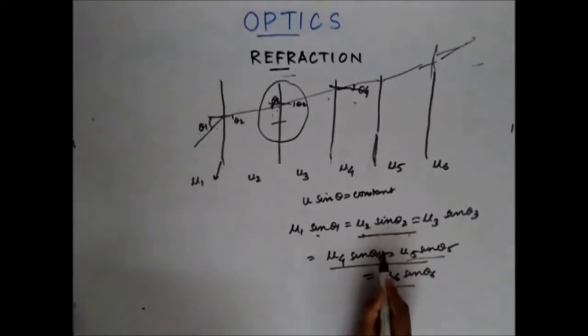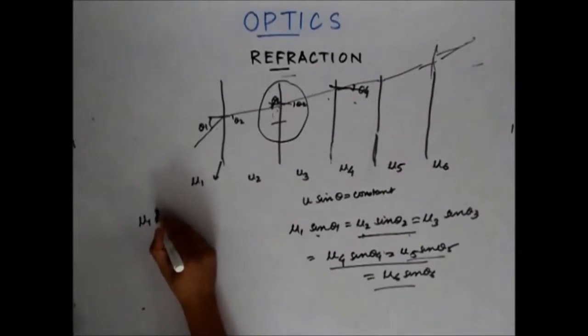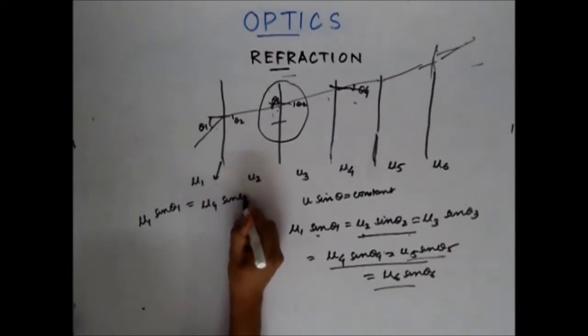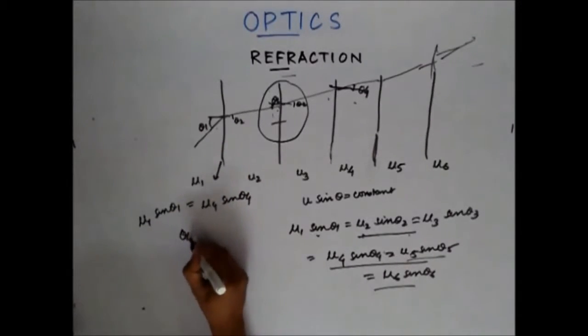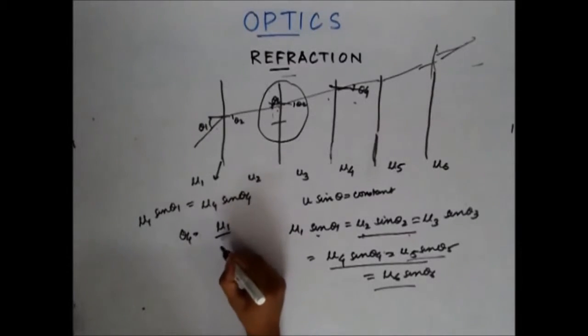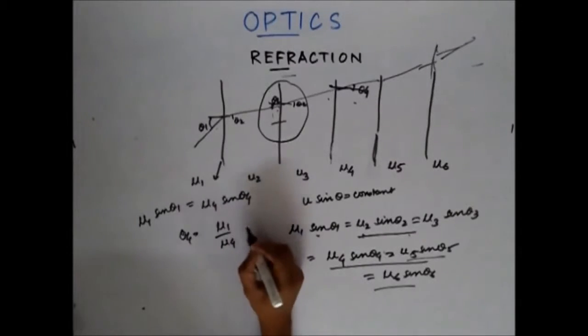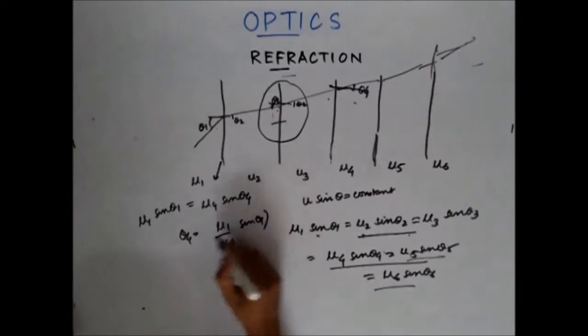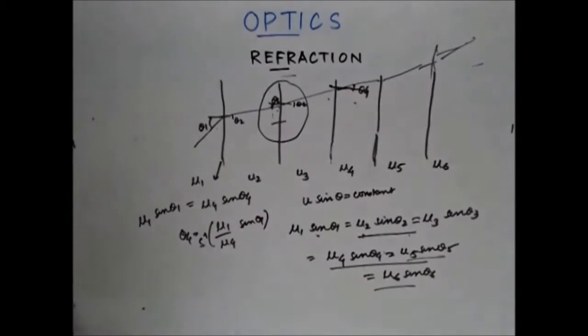Now from here, if I have to find theta 4, I can write mu1 sine theta 1 is equal to mu4 sine theta 4, or I can write theta 4 as equal to sine inverse of mu1 by mu4 sine theta 1. So this is my angle theta 4.